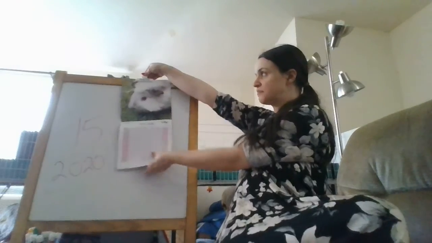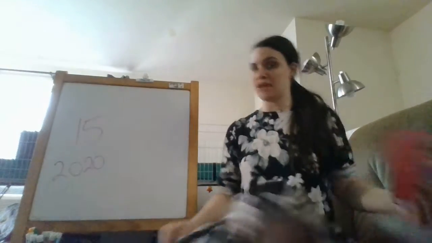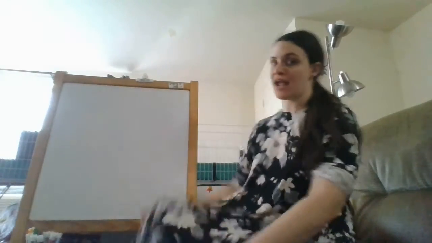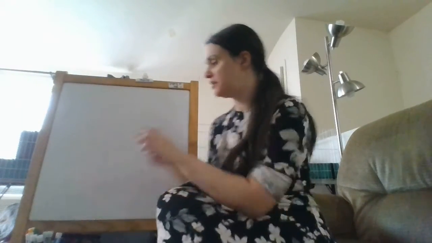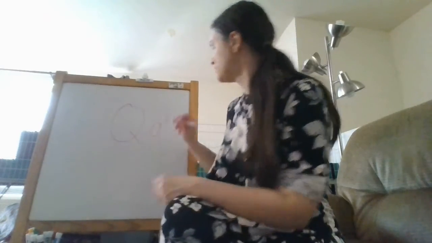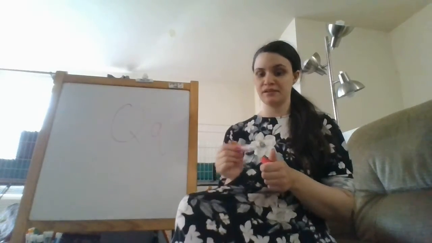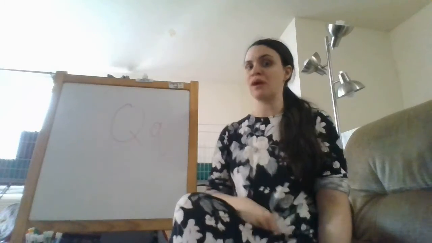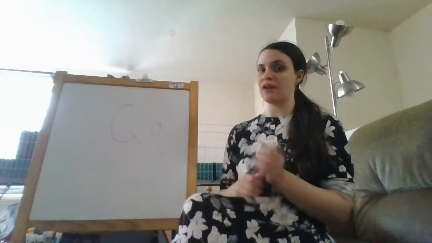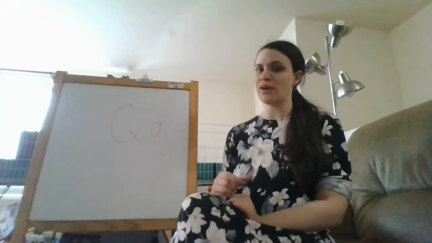Very good. So we're going to go over our letters of the week. I'm going to do them in order today, but tomorrow we will go out of order. So we'll start with this one first. What letter is this one? Good. This is Q. And what sound does Q make? Q says qua, like qua, question.